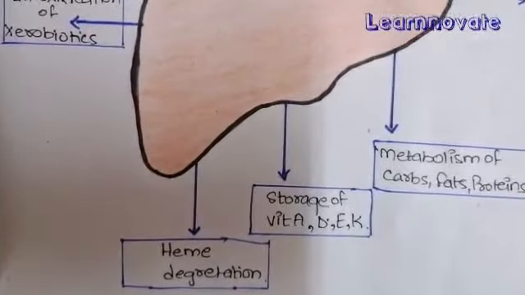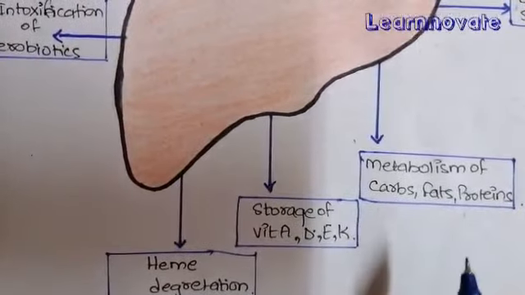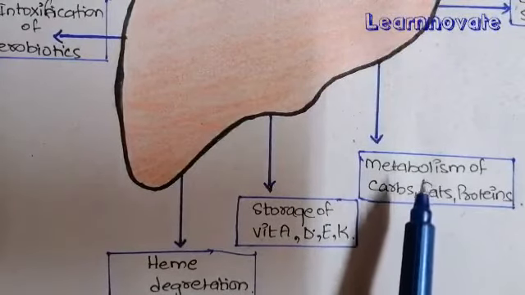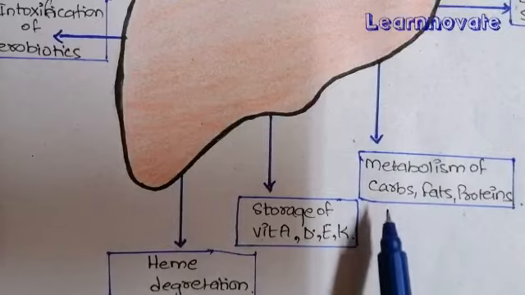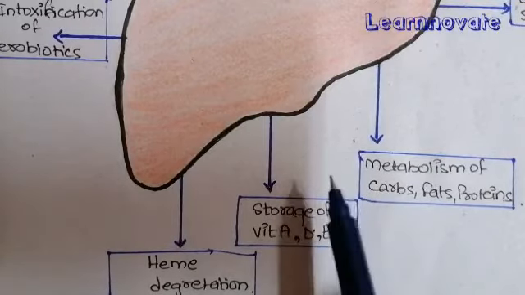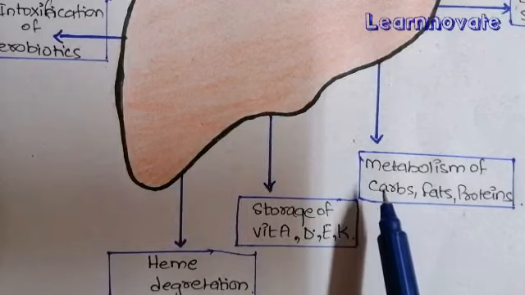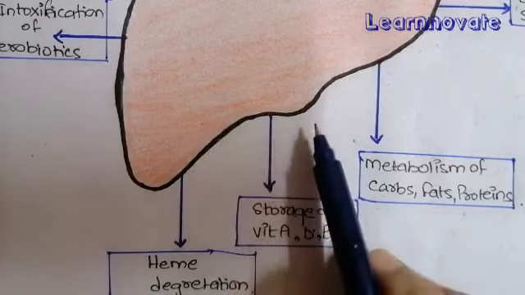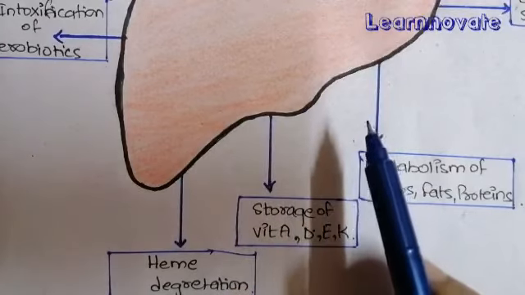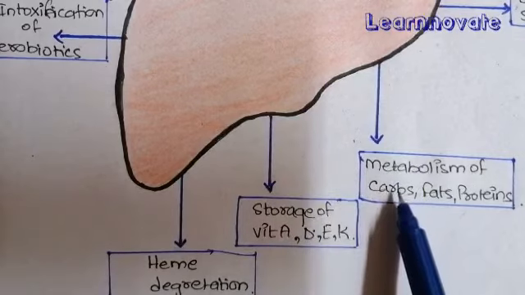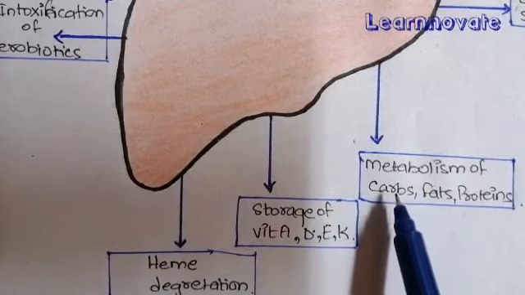The number one function we are going to discuss is the metabolism of the macromolecules. The liver performs the metabolism of carbohydrates by balancing the blood glucose level. The liver, as we all know, is a major storage site of glucose in the form of glycogen. So gluconeogenesis, glycogenolysis and the formation of glycogen all occur in the liver, and this maintains the carbohydrate concentration in the body.